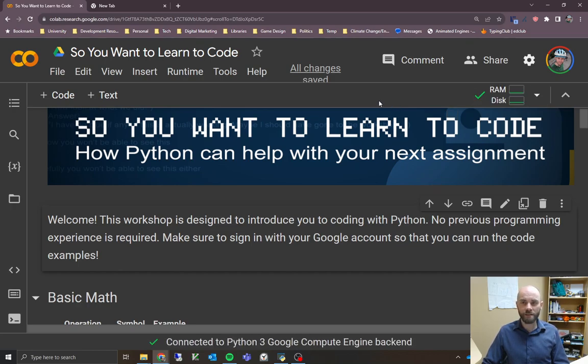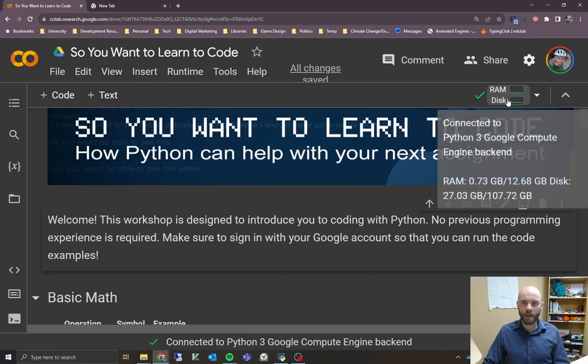If you haven't already signed into this notebook, then it'll ask you to do that. Feel free to do that. And we can see now here, this is the computer that's running behind the scenes that is going to run our code for us, our Python code, so we don't have to install anything ourselves.